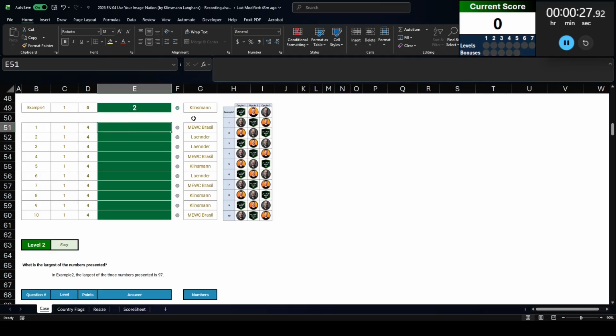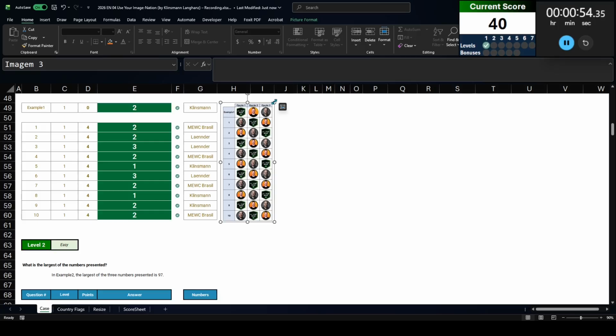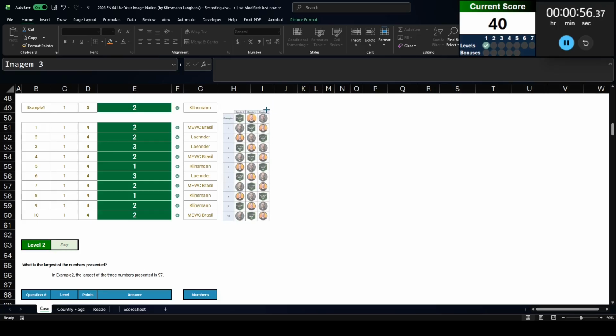So, question 1, Brazil. I've got this offline already. That is option 2. Leander is option 2. Number 3, Leander is option 3. Number 4, Brazil is option 2. 5, Klinsmann is option 1. 6, Leander is option 3. 7, Brazil is option 2. 8, Klinsmann is option 1. 9, Klinsmann is option 2. 10, Brazil is option 2 as well. So yeah, just a very simple manual solve for that level.